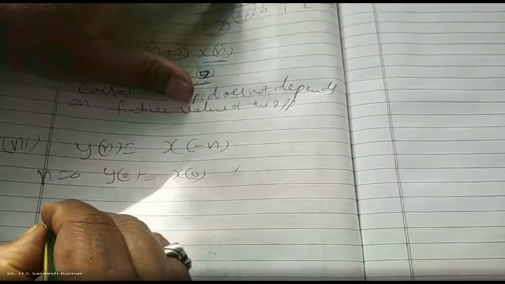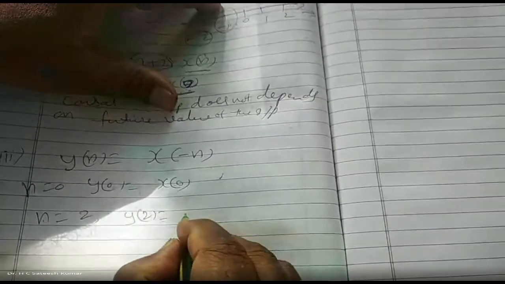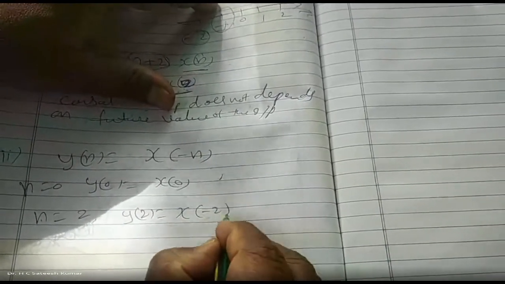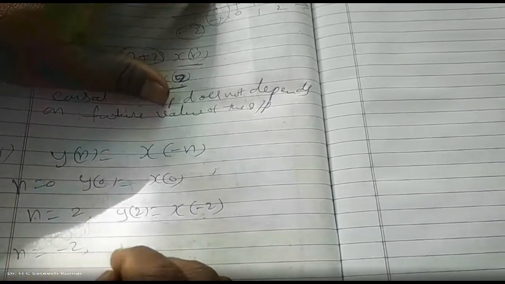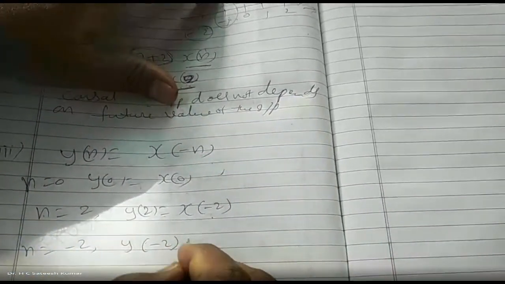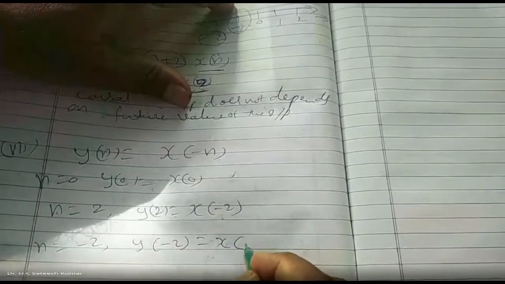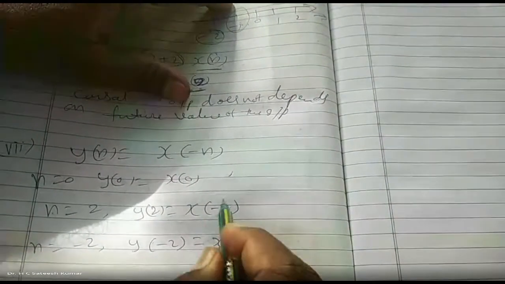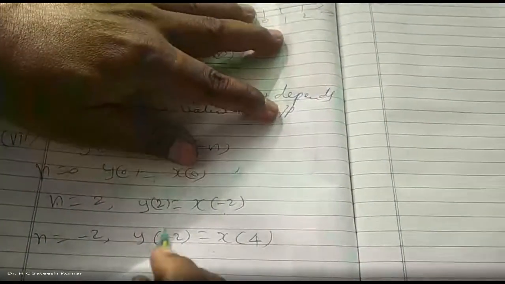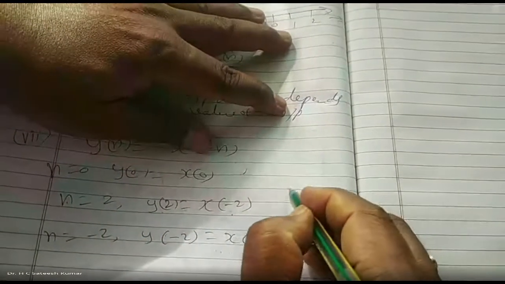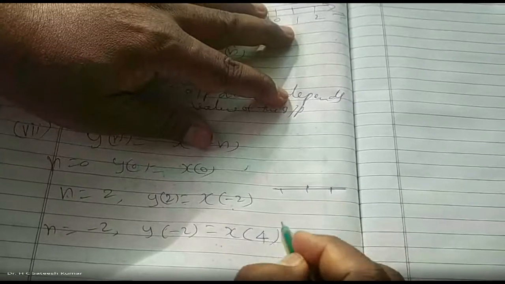Okay. Let us say n is equal to 2. y of 2 is equal to x of minus 2. Minus 2 is past, fine. I'll take n is equal to minus 2. y of minus 2 is equal to x of 2 minus, that is, x of 4.